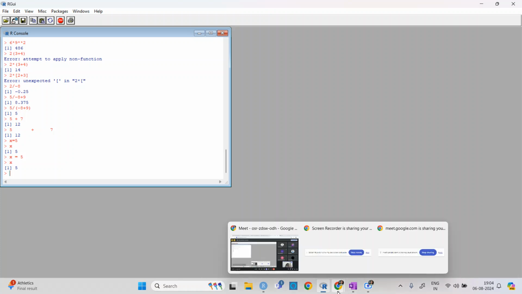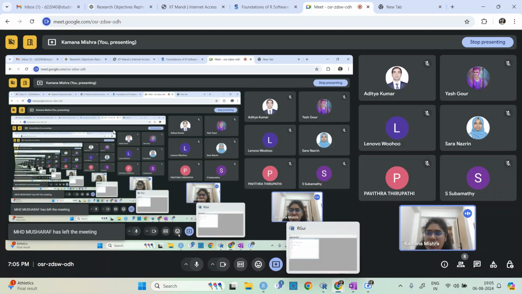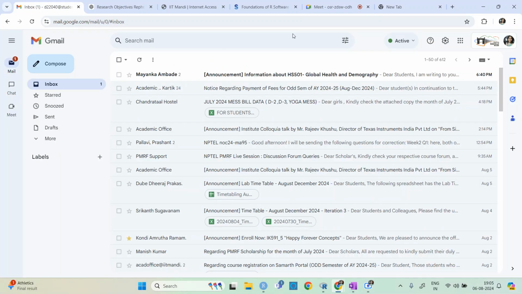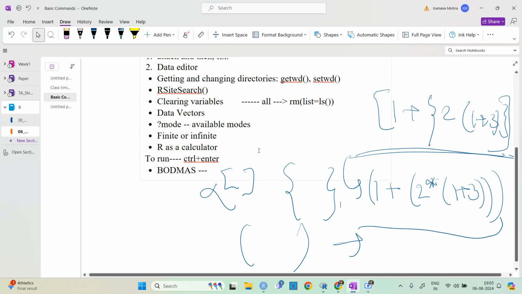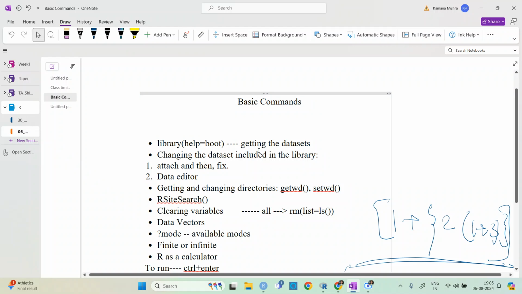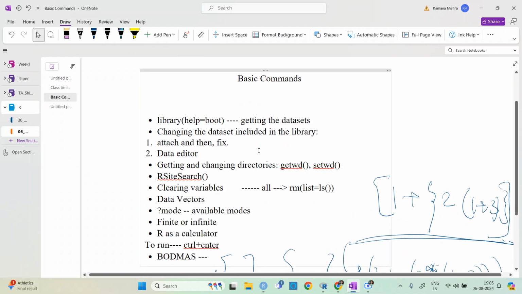So these were some basics of just R. And okay, we still have a lot of time left. So your questions are welcome. If you have any doubts regarding this or regarding the assignments also, you can ask. There is no issue. Or otherwise, we will just clear some things.